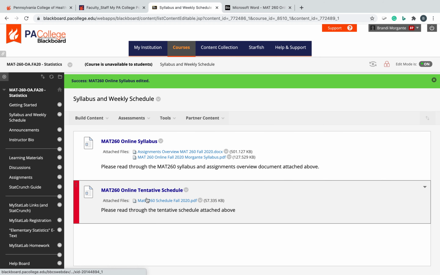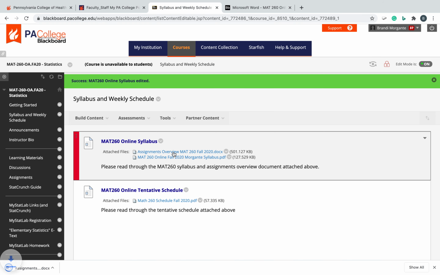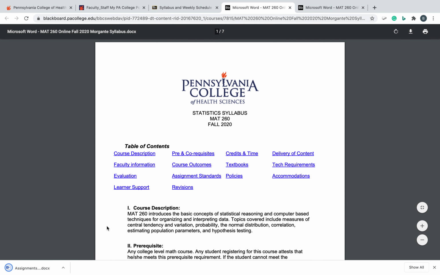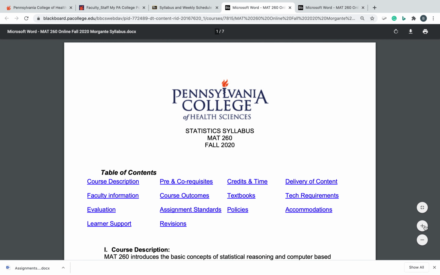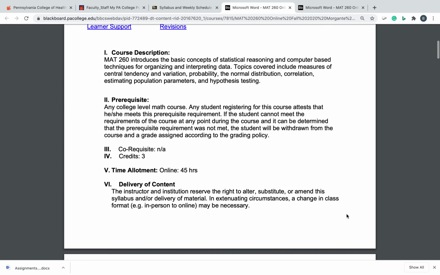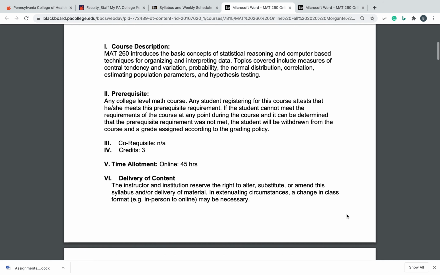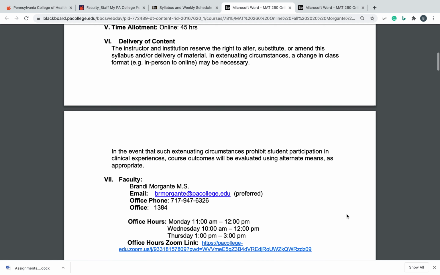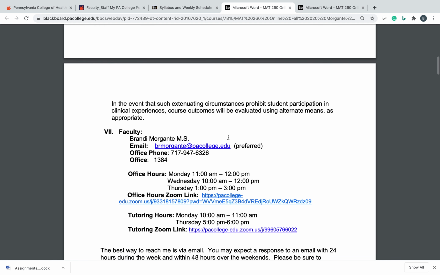And the weekly schedule. So this is MAT 260, and this class will be fully online. My name is Brandy Morganti, and here's my email. My email will be preferred, especially this semester, because I will not be in the office that much.